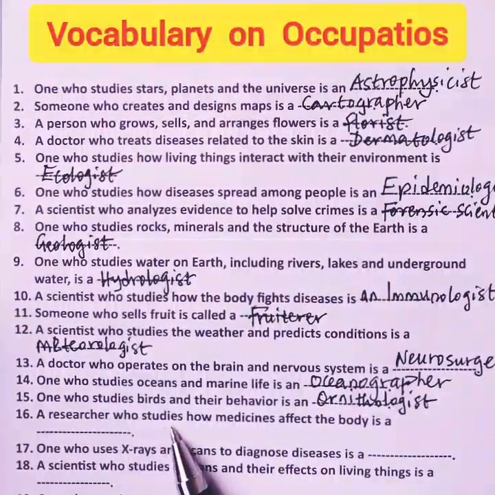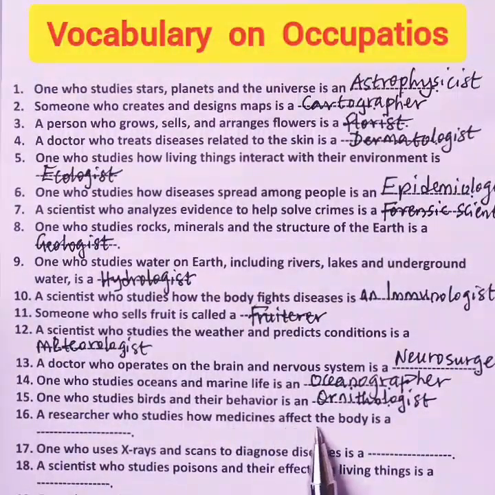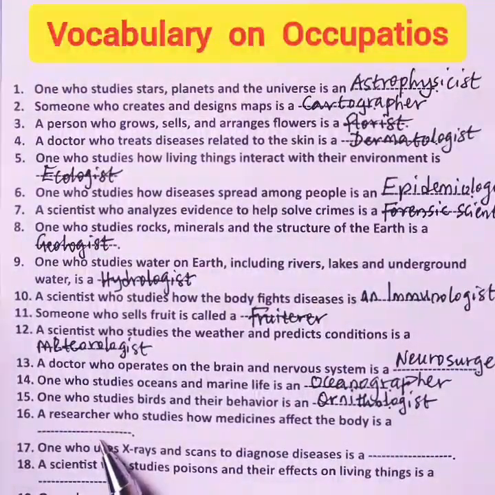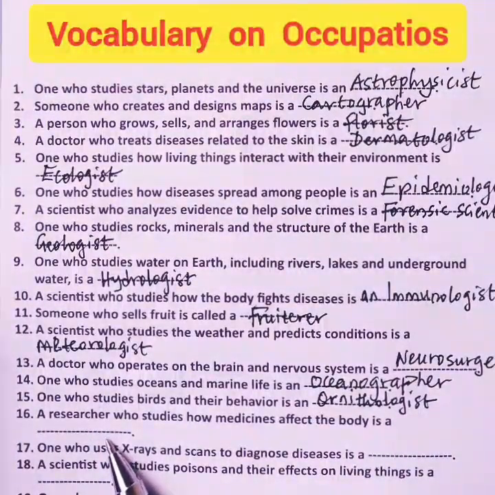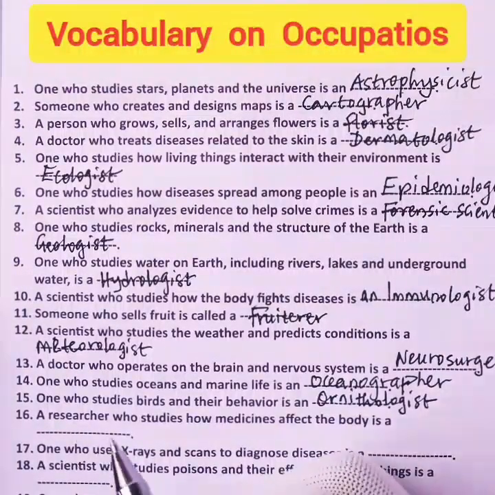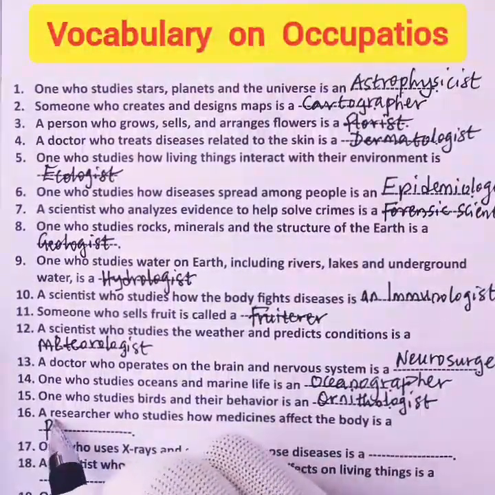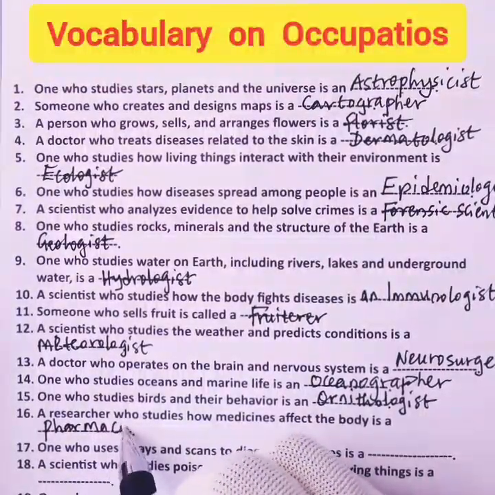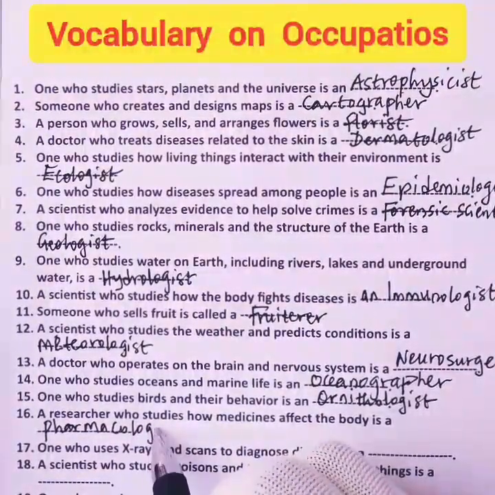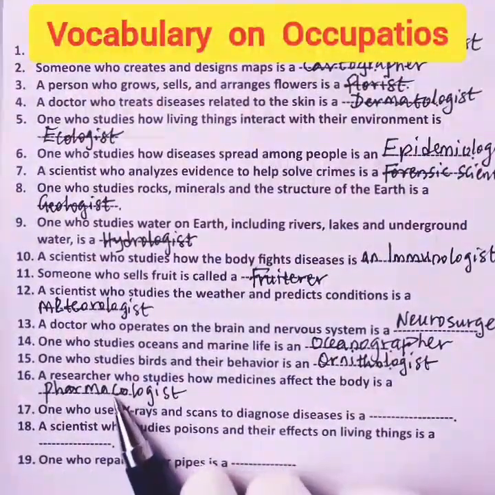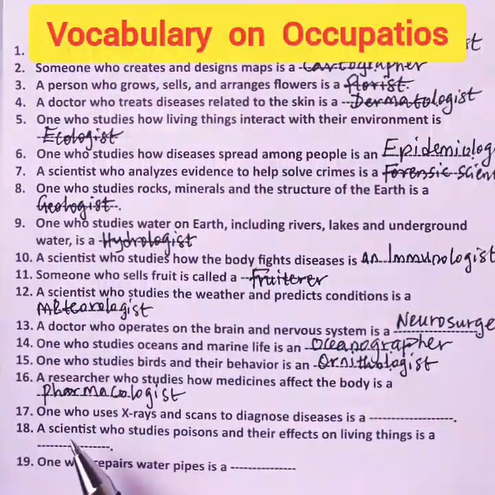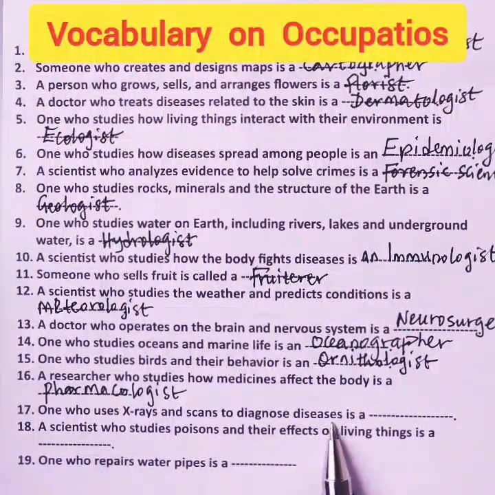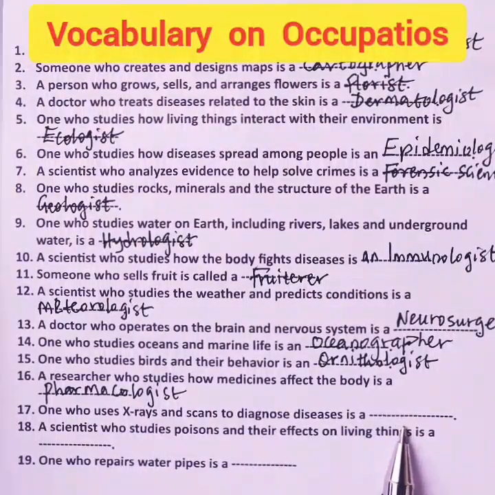16. A researcher who studies how medicines affect the body is a blank. What do we call such a researcher? Pharmacologist. Pharmacologist.